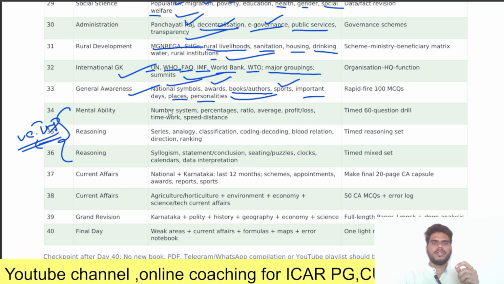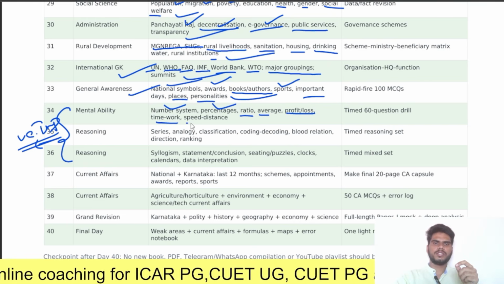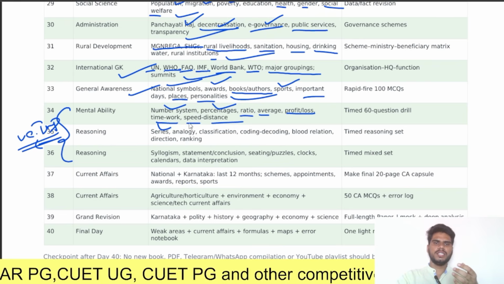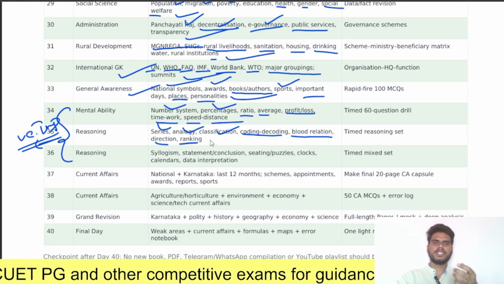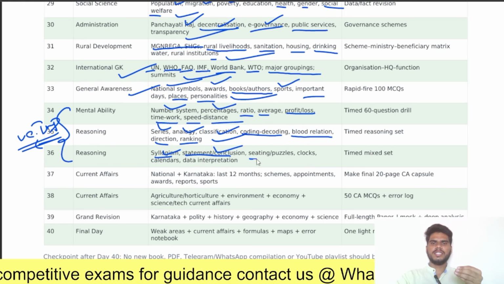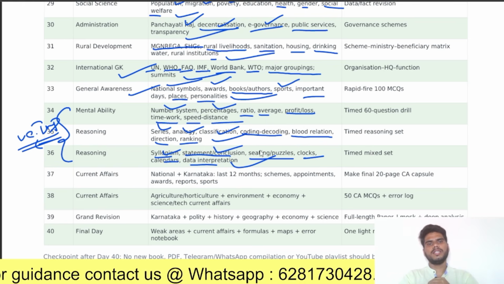So what you should cover: number system, percentages, ratio, average, profit and loss, time and work, speed and distance. These are the topics you should cover in this mental ability. Coming to the reasoning: series, analogy, classification, coding, decoding, blood relations, directions and ranking. Next, syllogisms, statements and conclusions, seating, puzzles, clock, calendars, and data interpretation. These are the topics you should complete in this reasoning.